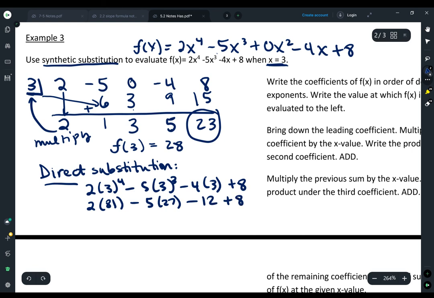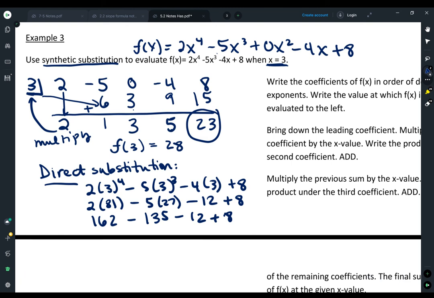Let's see, what do we have now? 2 times 81. I can still do that in my head. 162. 5 times 27. Let's see. 5 times 20 would be 100. 5 times 7 is 35. So 135. So already I'm kind of questioning myself and maybe not doing a good job.